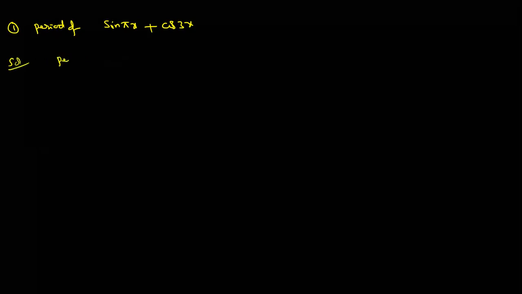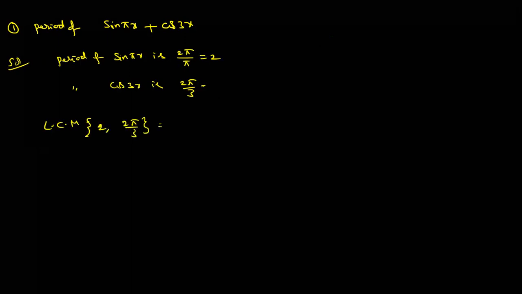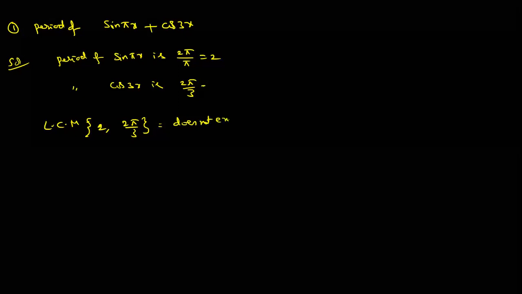I told you, the period of sin pi x is how much? Anyone? 2 pi by pi, that means 2. The period of cos 3x is how much? 2 pi by 3. So therefore, the LCM of 2, 2 pi by 3, what is the answer? Does not exist. Why? One is rational, one is irrational.